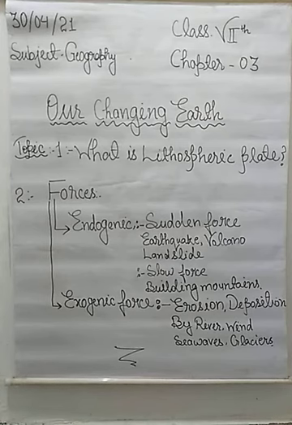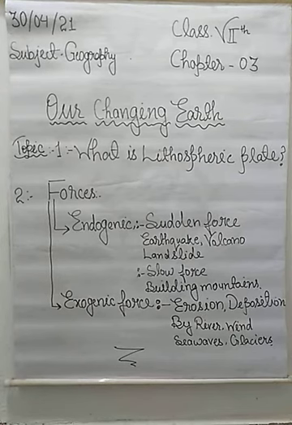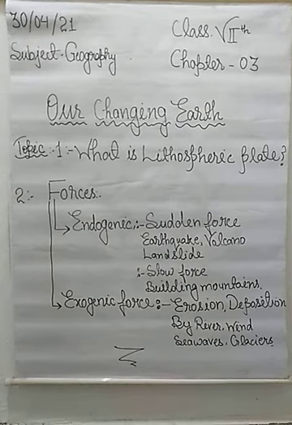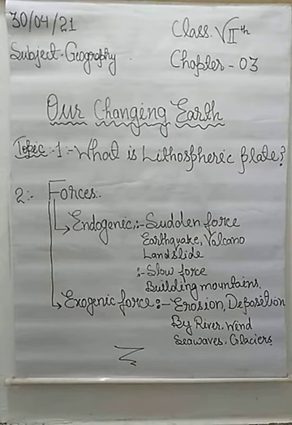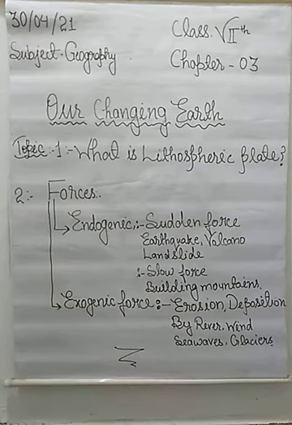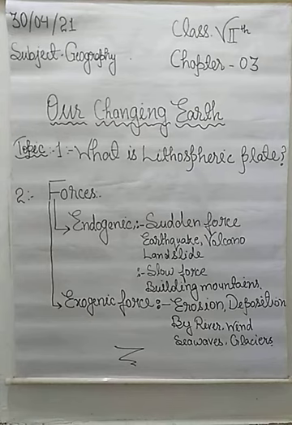Students, erosion means the wearing away of the soil and some part of the landscape by different agents like water, wind and ice.